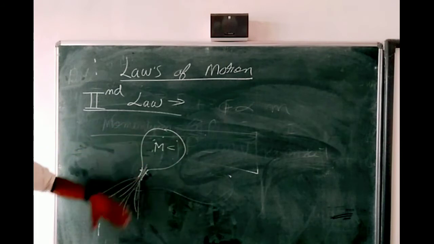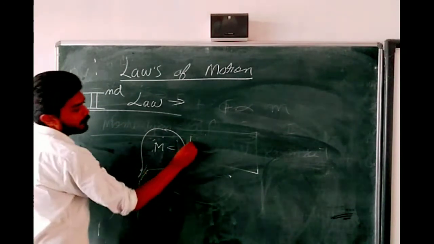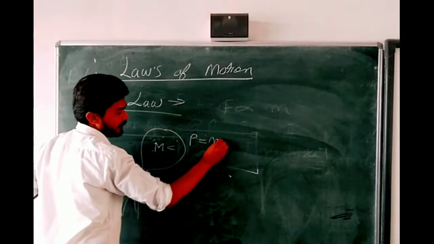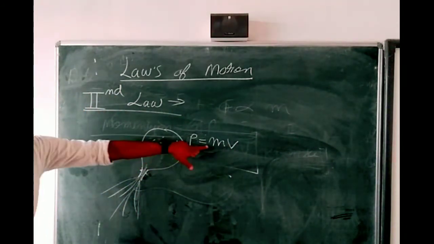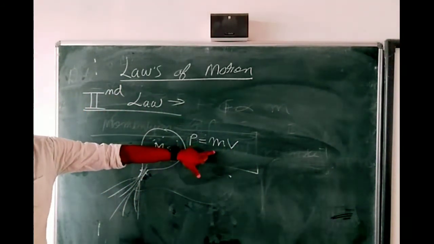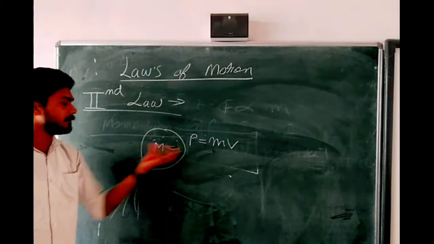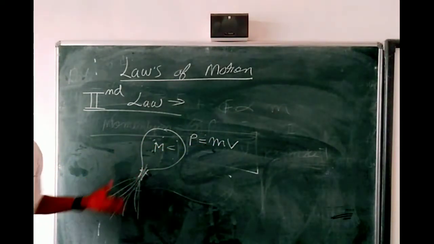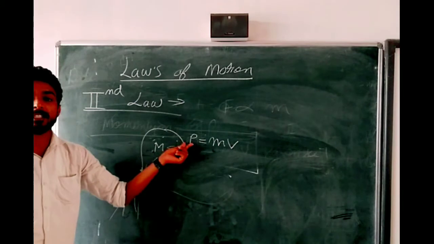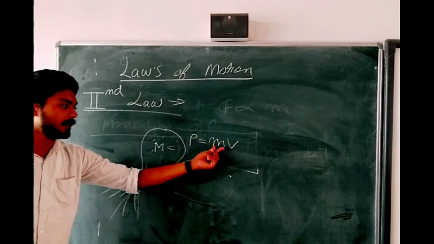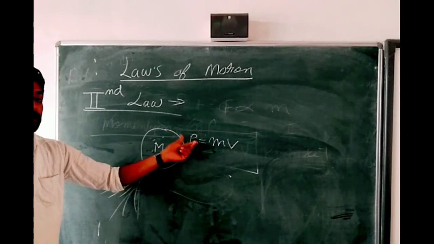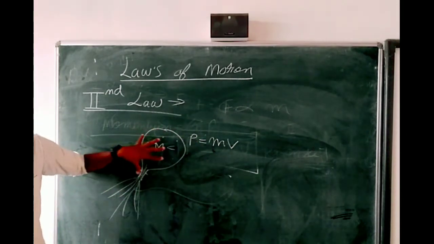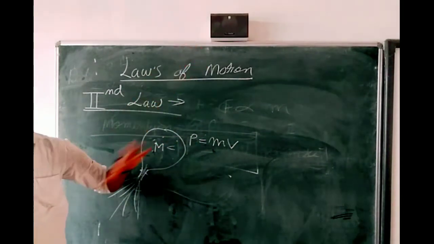The formula of momentum is mass into velocity. Whenever the mass decreases in the balloon, the momentum will change, and the balloon experiences a force and starts to move in a random direction.